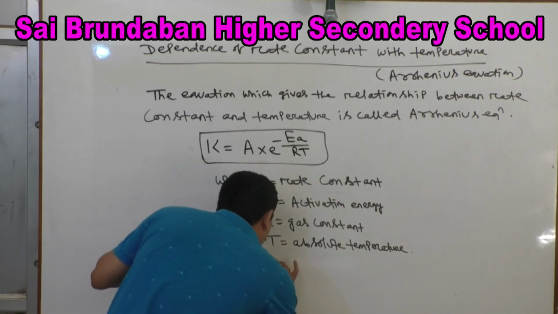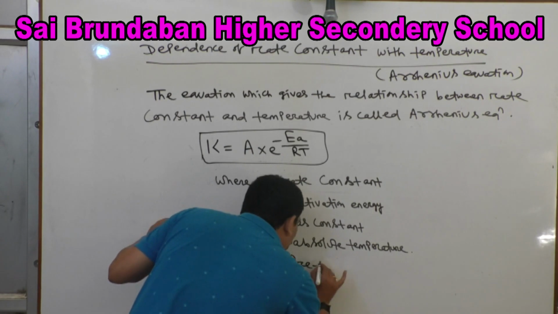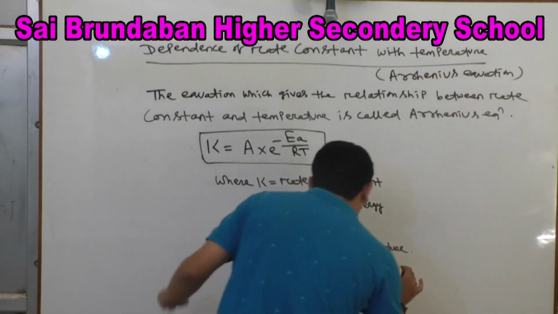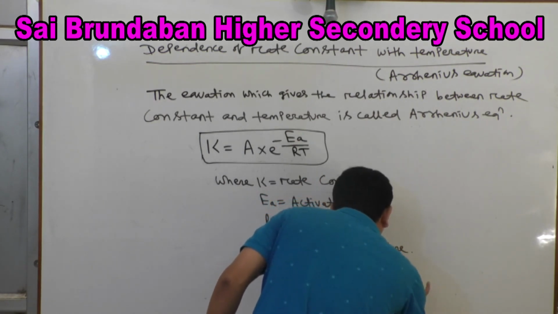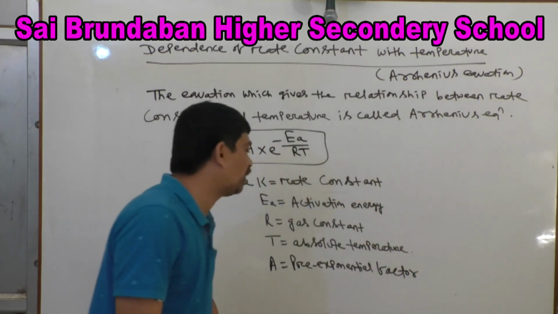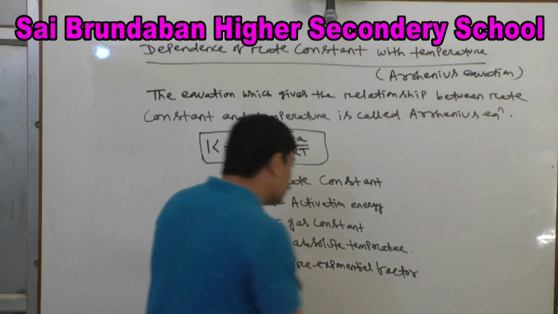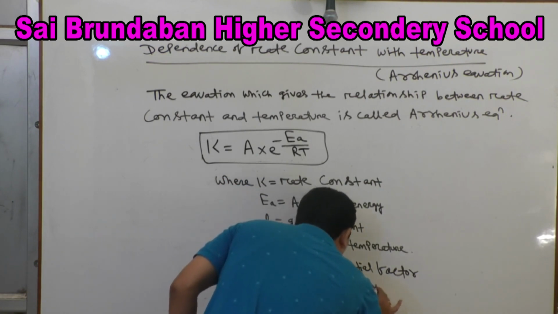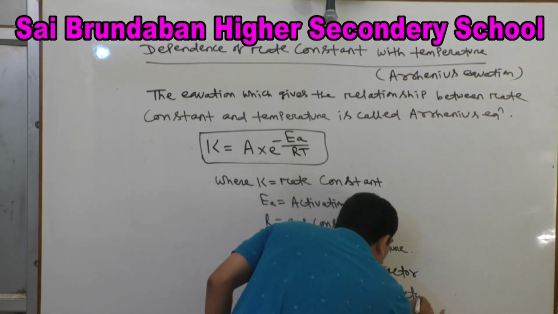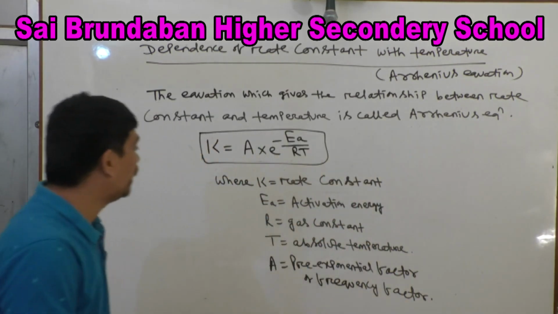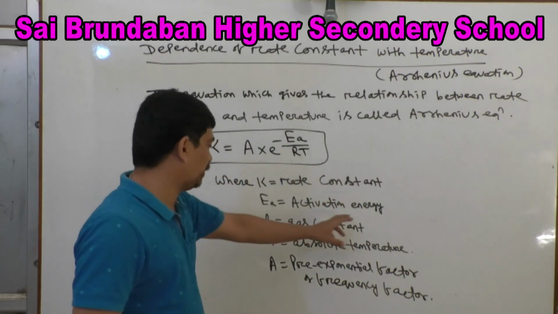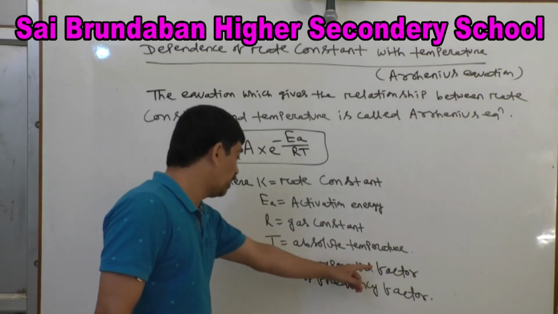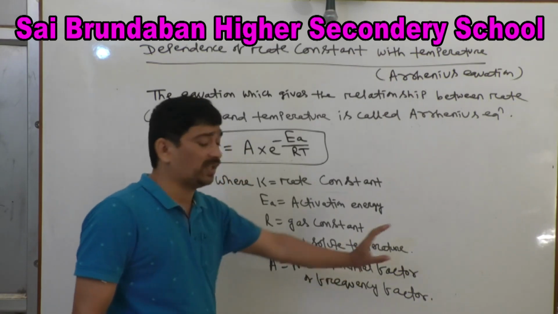So A equal to pre-exponential factor or frequency factor. Look, Ea is activation energy, R is gas constant or universal gas constant, T is absolute temperature, A is pre-exponential factor or frequency factor.